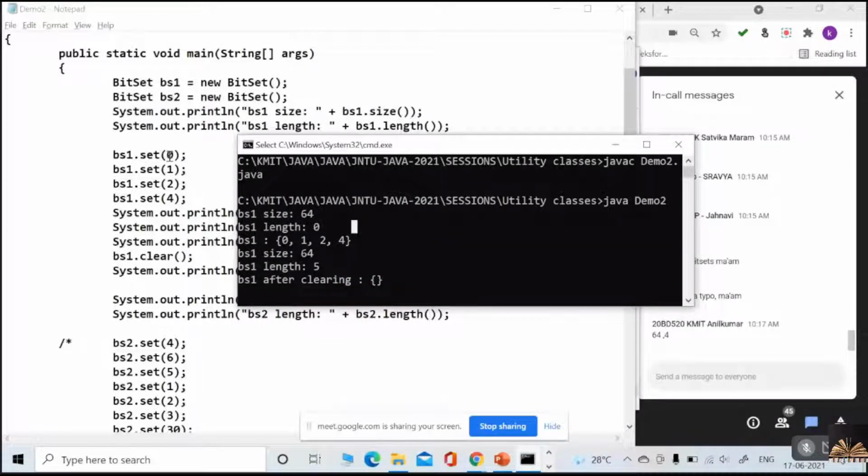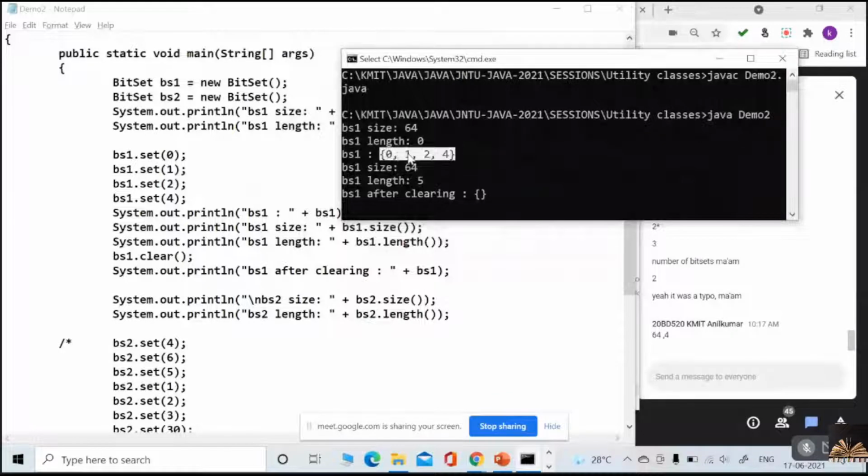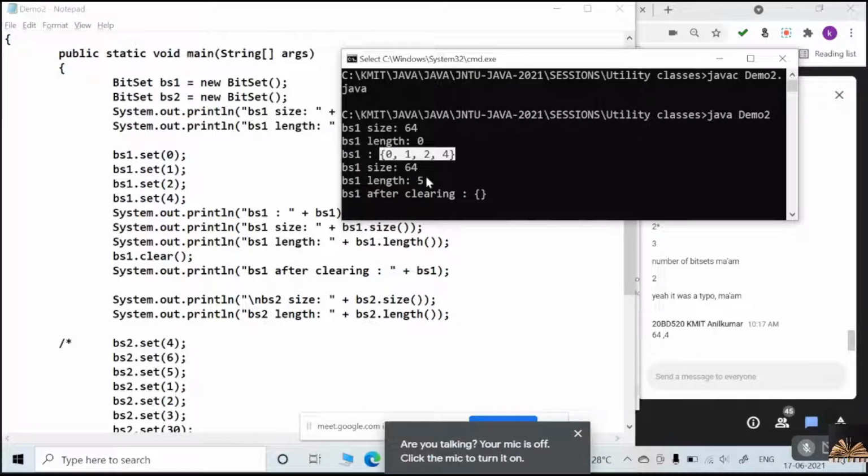Now, after setting the 0th index, first index, second index, and fourth, what happened? I printed the bit set and I am getting 0, 1, 2, 4. Now again I'm checking the size. What is the size? 64 only. Yes or no? The size is 64 only. But the length is 5.